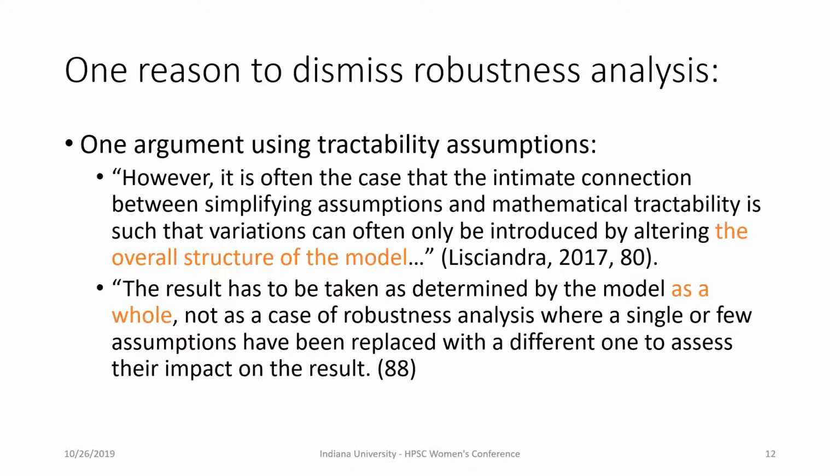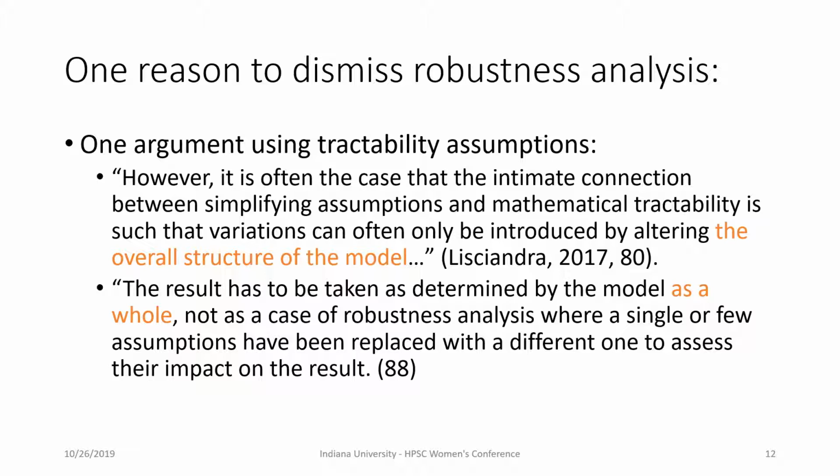Lysandra provides an argument against robustness analysis in the case of tractability assumptions. She says, however, it's often the case that the intimate connection between simplifying assumptions and mathematical tractability is such that variation can often only be introduced by altering the overall structure of the model. As a result, the result has to be taken as determined by the model as a whole, not a case of robustness analysis where a single or few assumptions have been replaced with a different one to assess their impact on the result. What does she mean by overall structure of the model, or how do we treat the model as a whole?